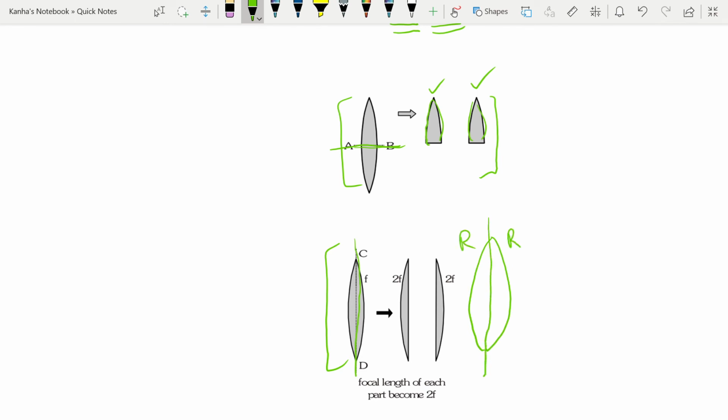Now if you cut it like this, one becomes r but the second one is infinity. So when we use the formula 1 by f is equal to mu minus 1 into 1 by r1 minus 1 by r2, I'll see that f actually becomes twice its original value. This is one of the things that you should remember, because in terms of intensity and in terms of focal length, questions have been asked before.